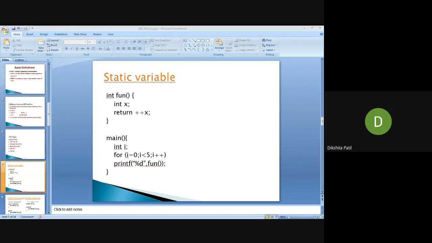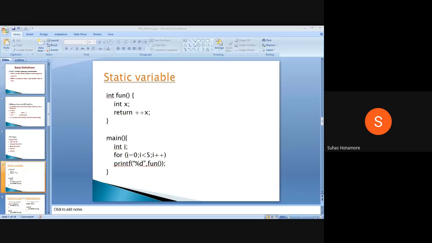Someone replied all zeros. Any other answer? If I remove that static keyword, what will happen?